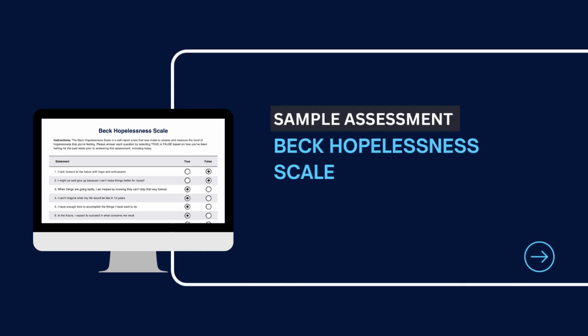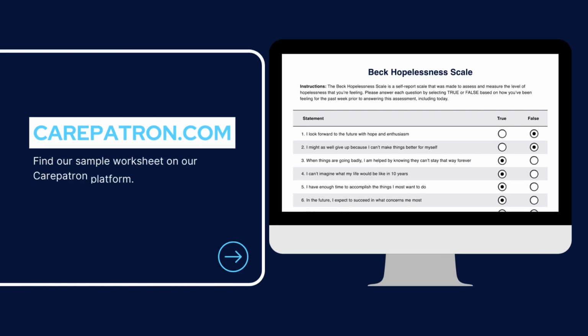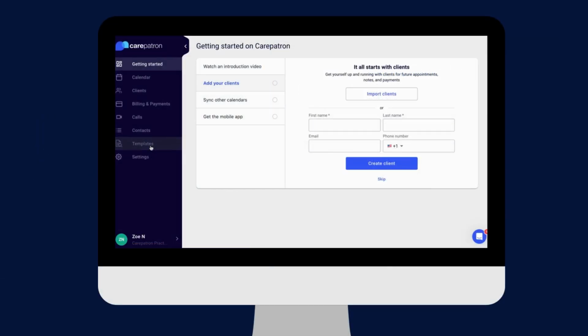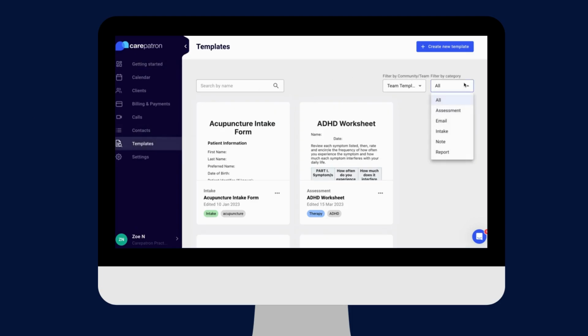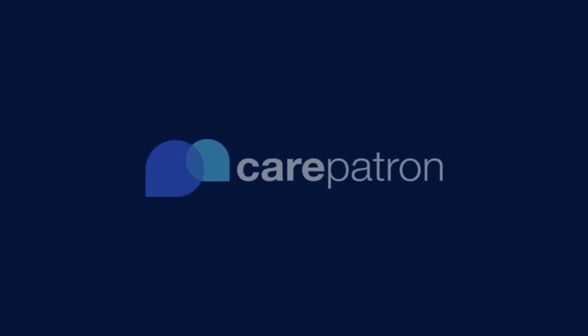Here is a sample of our Beck Hopelessness Scale from our Carepatron platform. To find our Beck Hopelessness Scale, go to our Carepatron platform or click on the link in the description. In our template section, we have a variety of templates and worksheets for you to use with your patients. You can filter or type in the keywords to find the worksheet.